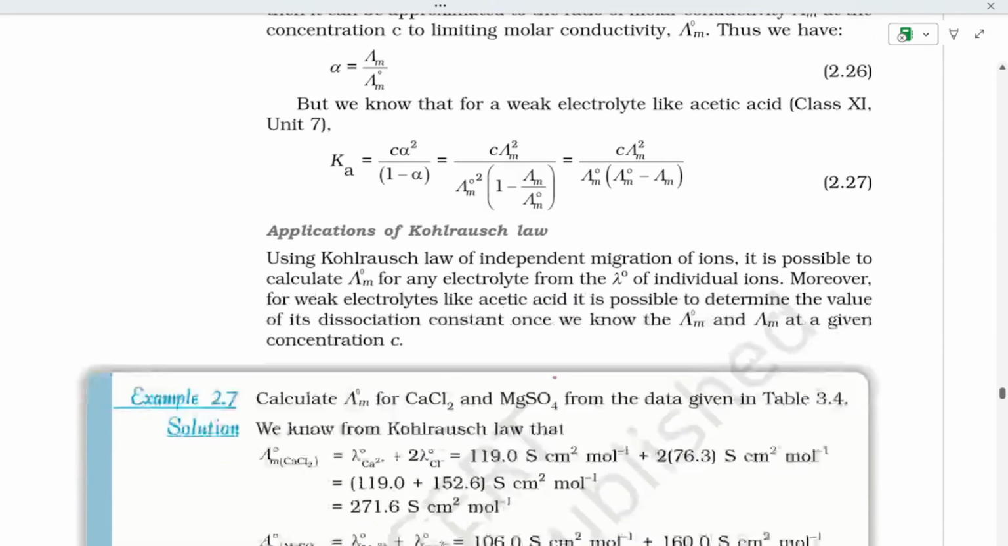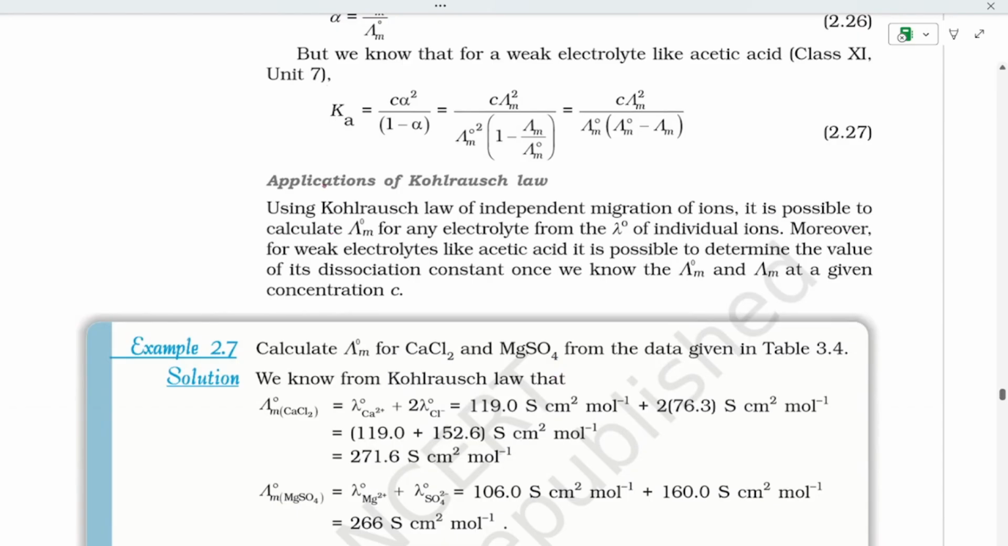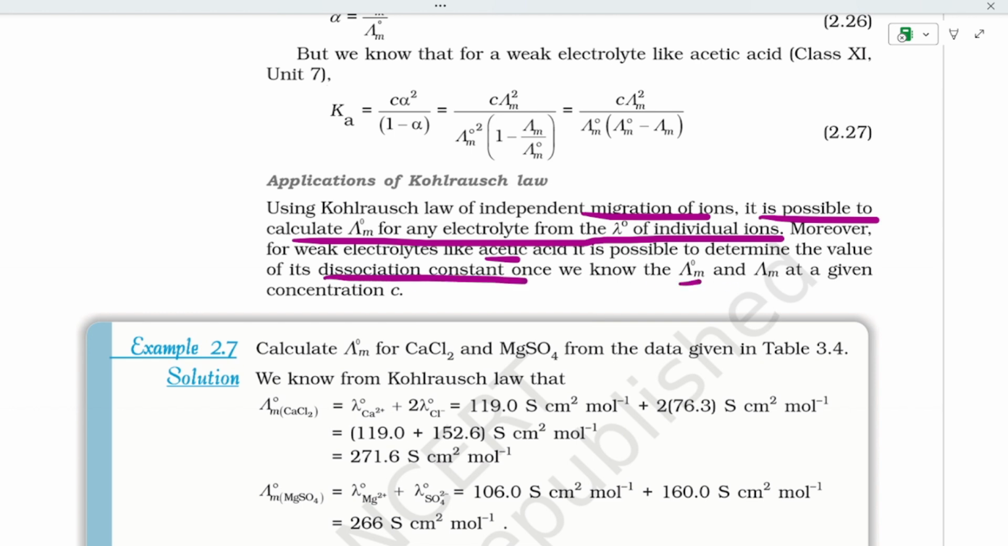And for its applications, if we see where it is applicable, it is in the migration of ions. It is possible to calculate molar conductivity from lambda naught of ions, and moreover for a weak electrolyte like acetic acid, it is possible to determine the value of the dissociation constant once we know these two values at a given concentration.